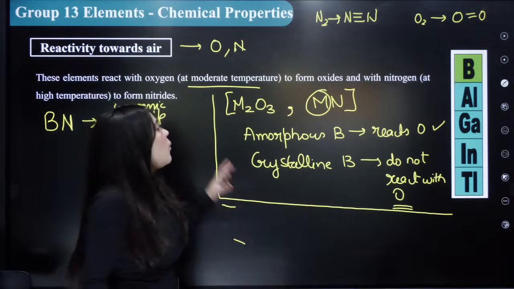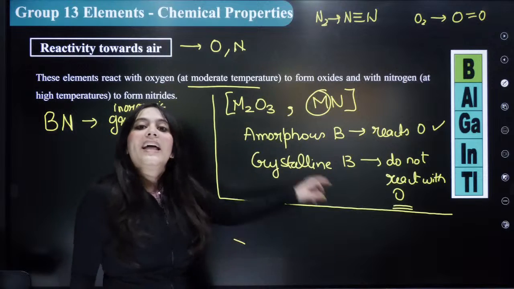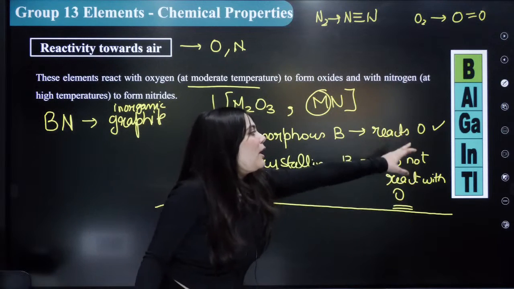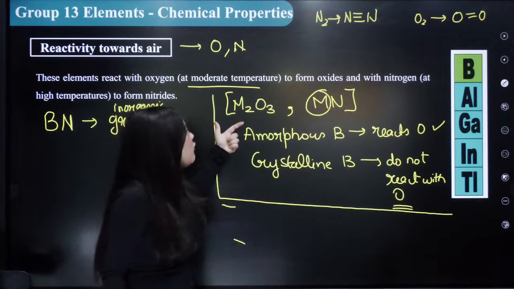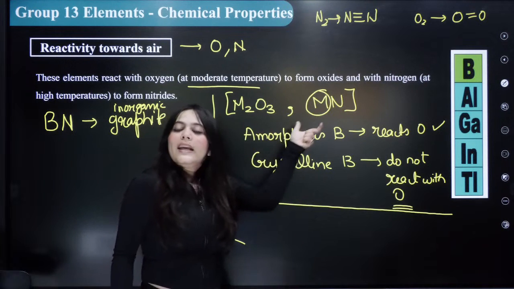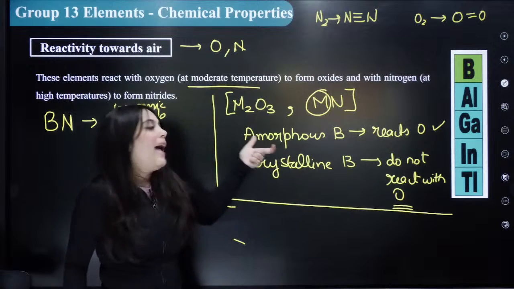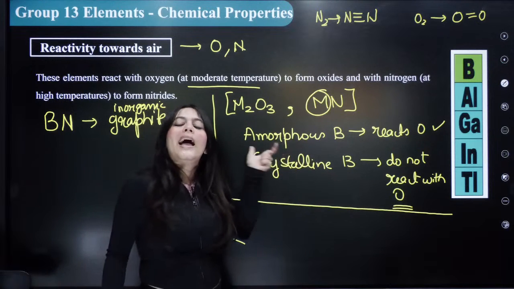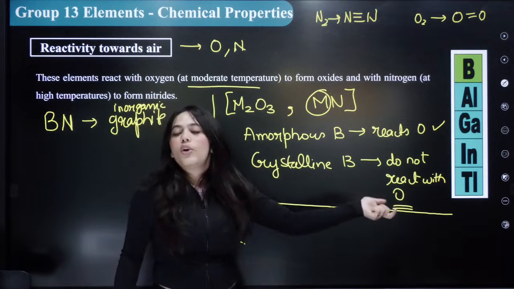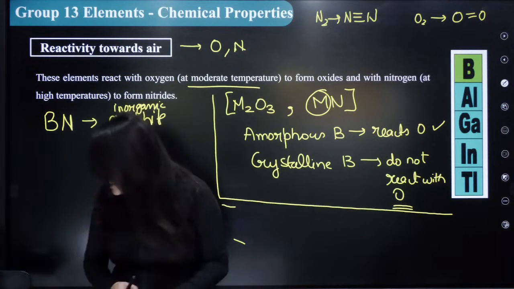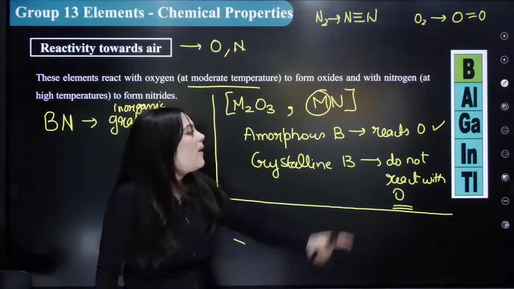So what have we discussed so far? When I react these elements, boron, aluminum, gallium, indium, thallium with oxygen, what kind of compounds are formed? The general formula will be M2O3, right? And in boron, only amorphous boron is reactive with oxygen. Crystalline boron does not react with oxygen.